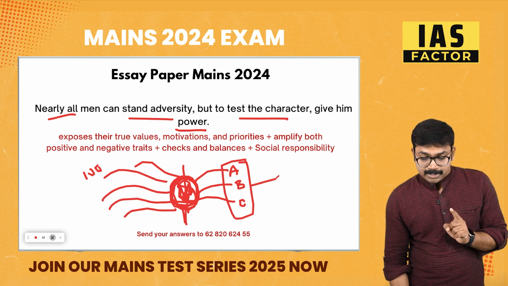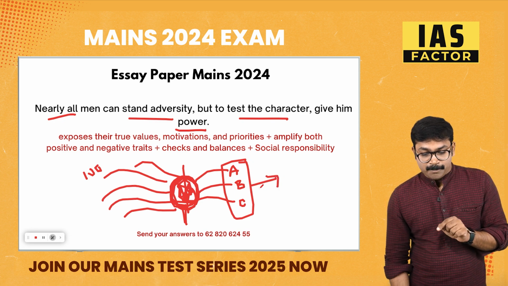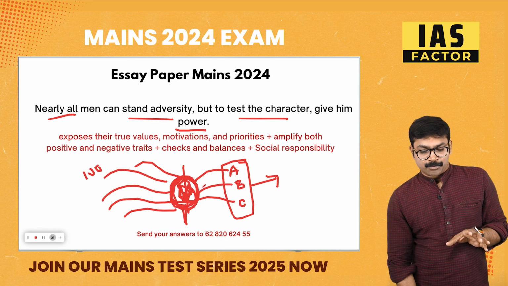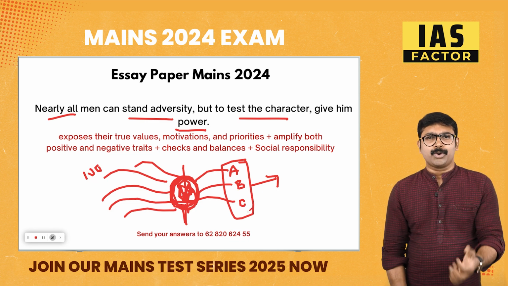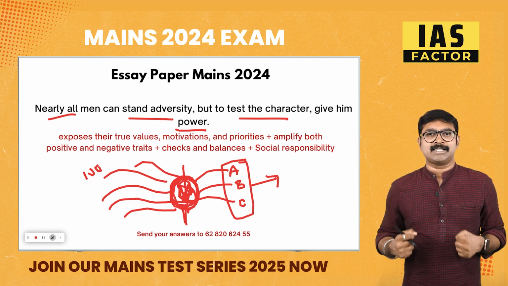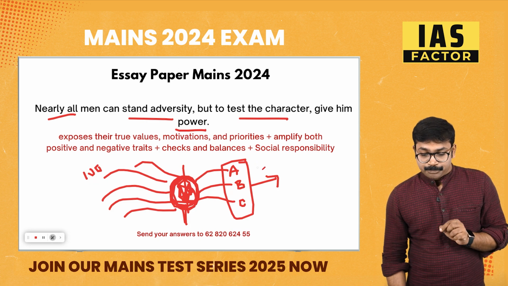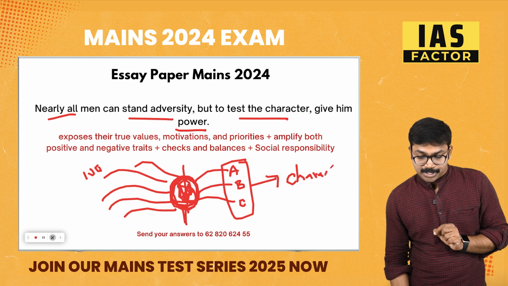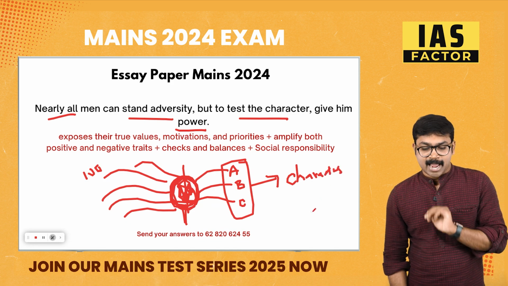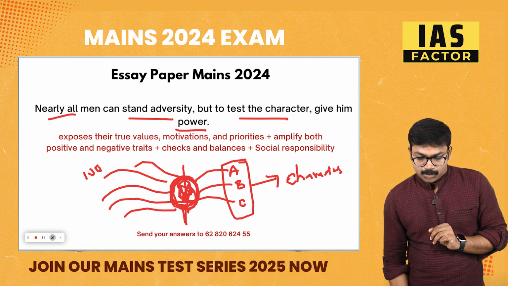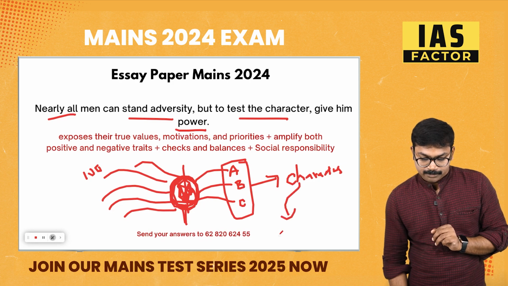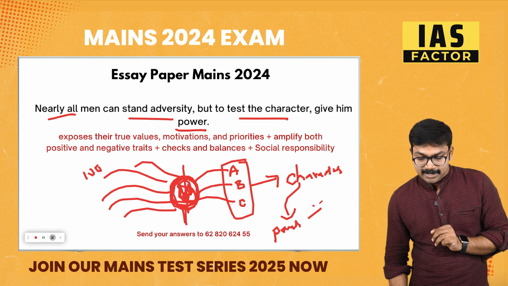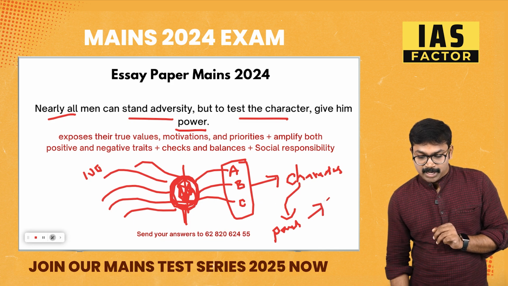But nearly all men can stand adversity. Out of 100, a lot of people can stand this. Even you can also overcome a lot of challenges and be strong. But to test the character, that is the equation here. If you want to test the character of A, B, C, you have to give them power. And let's see, when you give them power, maybe only A will win. B and C will fall.